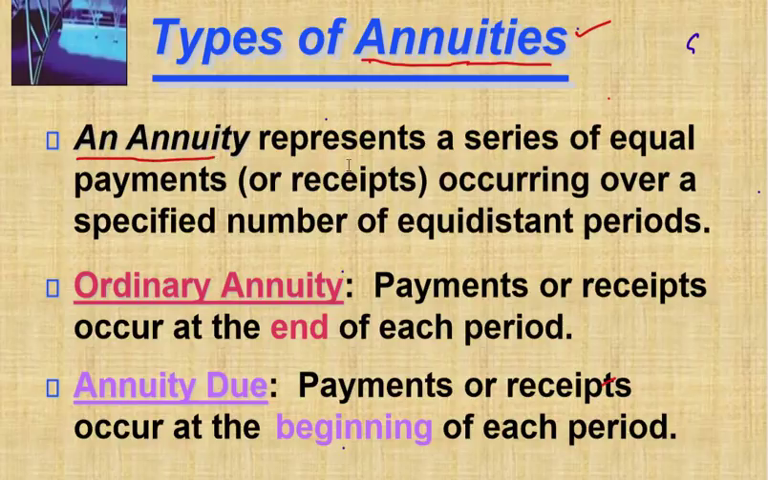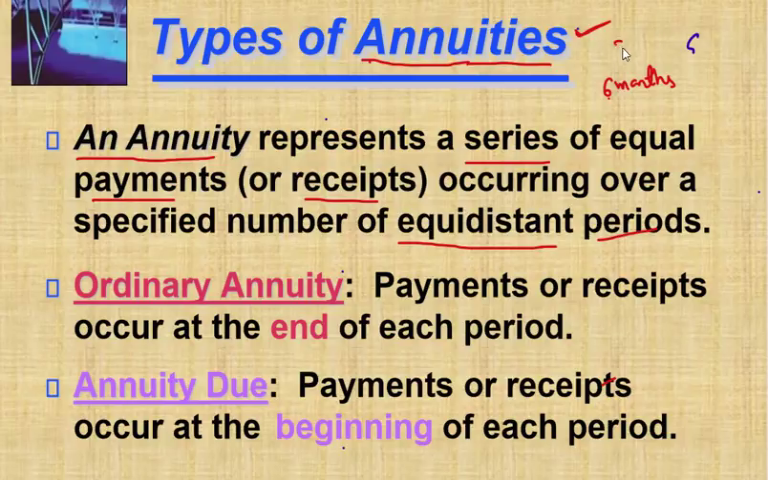An annuity represents a series of equal payments or receipts occurring over a specified number of equidistant periods. See, here the meaning annual is coming, but here equidistant period. Equidistant period means 6 months. Every year you are receiving some amount. Every 6 months, you are receiving $100 over a period of time.